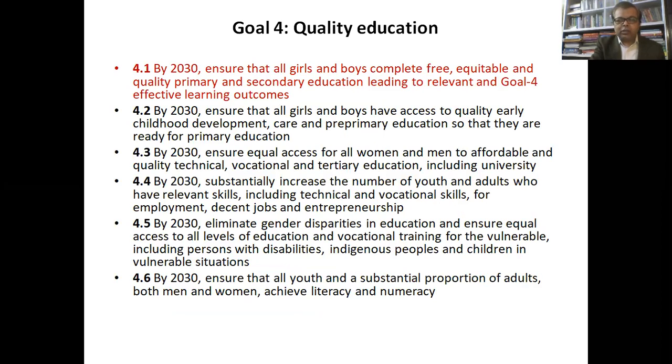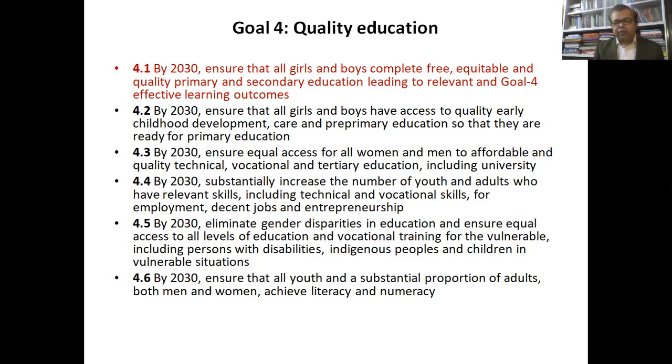Then quality education. So we all understand the importance of education. Education was one of the goals in the Millennium Development Goals also, and here also this is finding a place as an important goal. By 2030 ensure that all girls and boys complete free, equitable and quality primary and secondary education, leading to relevant and effective learning outcomes. So yes, quality education, and especially primary and secondary level education, is a very important goal.